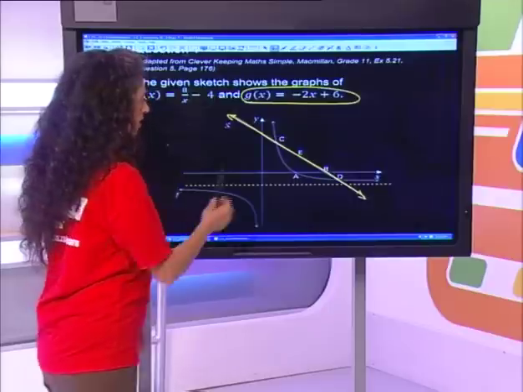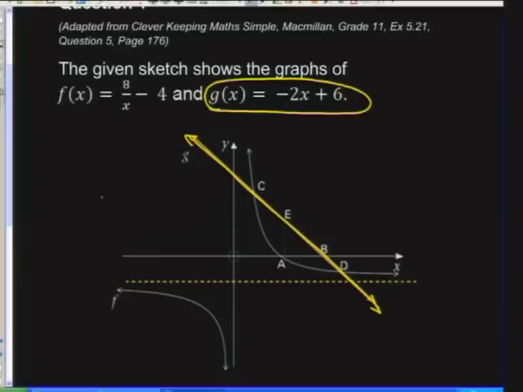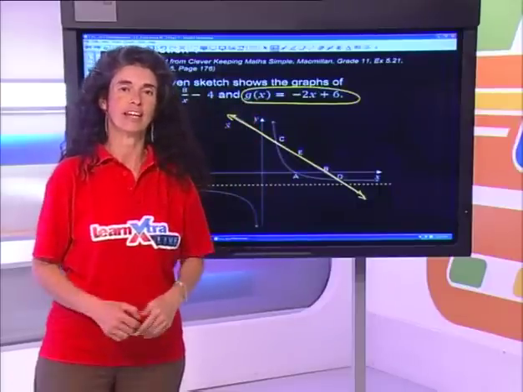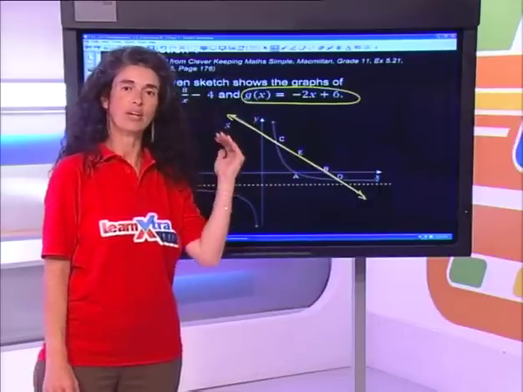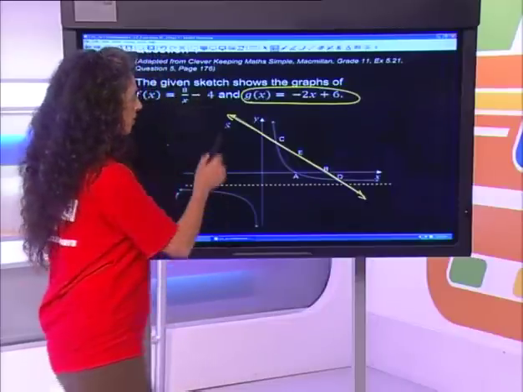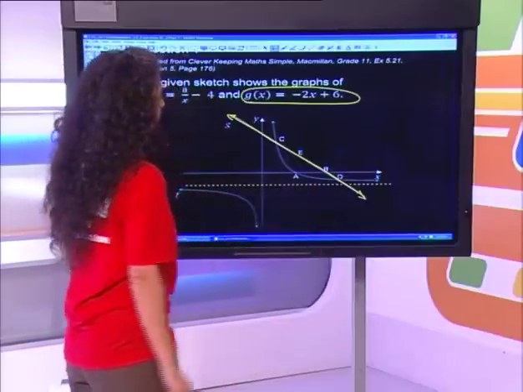Let's have a look at what's happening to the x values. As x gets larger, here's my y value. What happens to the y value? It's decreasing. So a decreasing linear function will always have a negative gradient, and an increasing linear function will always have a positive gradient. So this is actually a decreasing function.